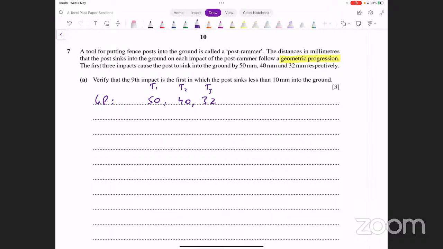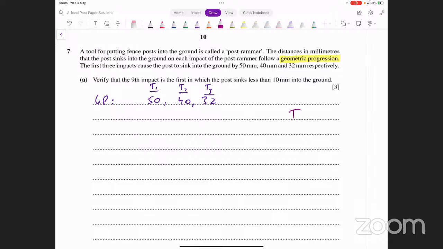उसने कहा 9th impact जो है वो first होना चाहिए जिसमें 10 से कम value हो. So what you have to do is you have to figure out the 8th value. 8th value आपको निकालनी पड़ेगी और आपको ये दिखाना पड़ेगा कि 8th value तो 10 से बड़ी है, right? और फिर आपको 9th value निकालनी पड़ेगी to show कि अच्छा 9th value जो है अब ये पहली value है जो 10 से छोटी हो गई है. So you have to find 2 terms here. You have to find the 8th term and also the 9th term.